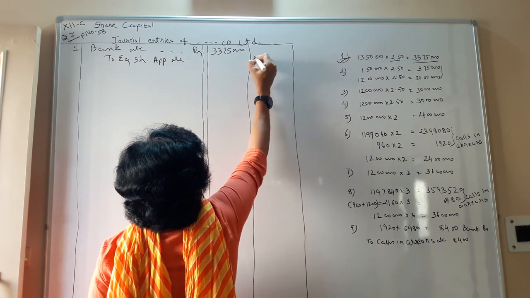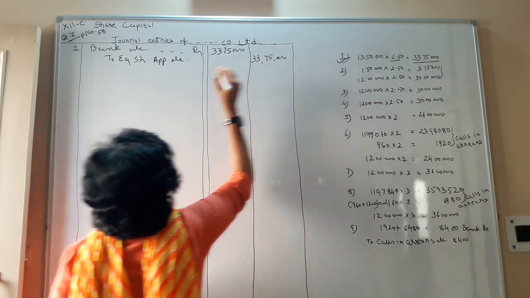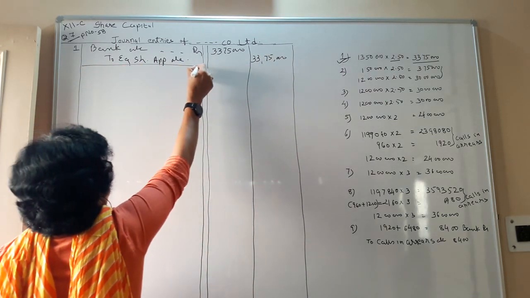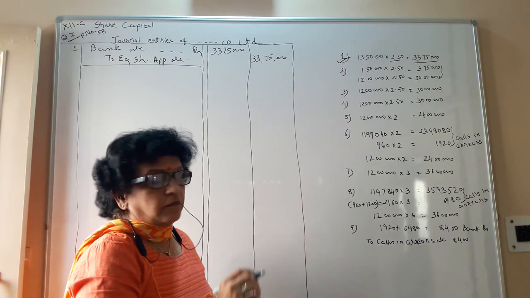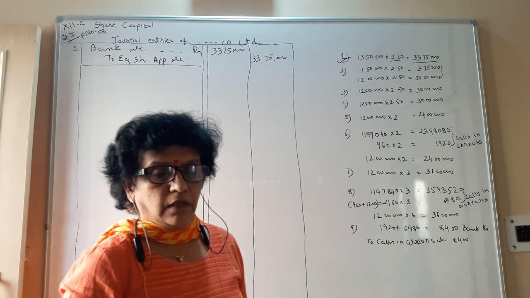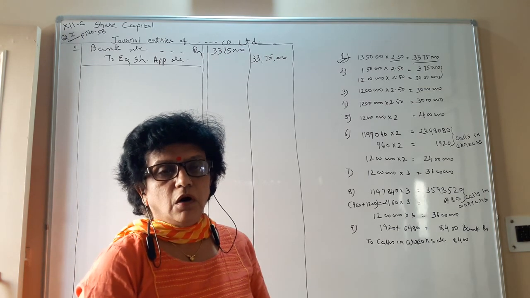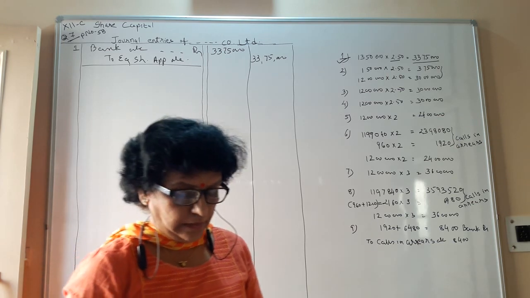Towards this you have received 33 lakh 75,000 rupees. Being share application received from 13 lakh 50,000 shares at 2 rupee 50 paisa per share towards the public issue of 12 lakh shares. That is your first journal entry.